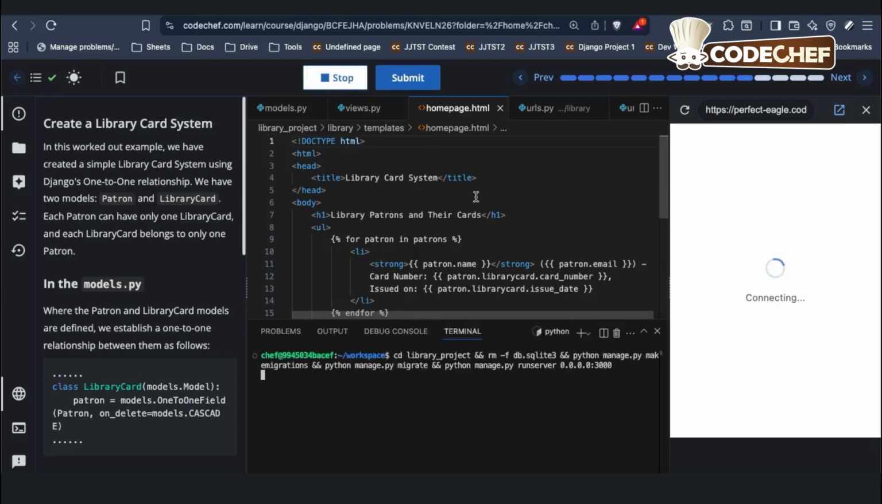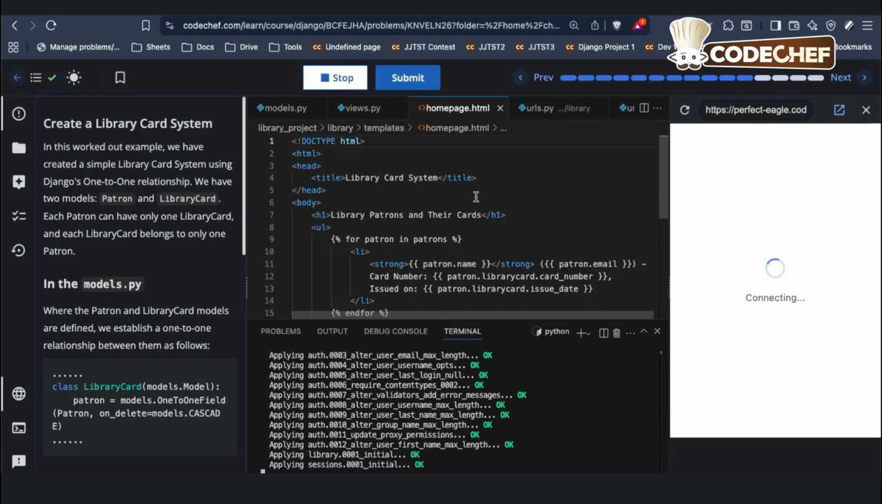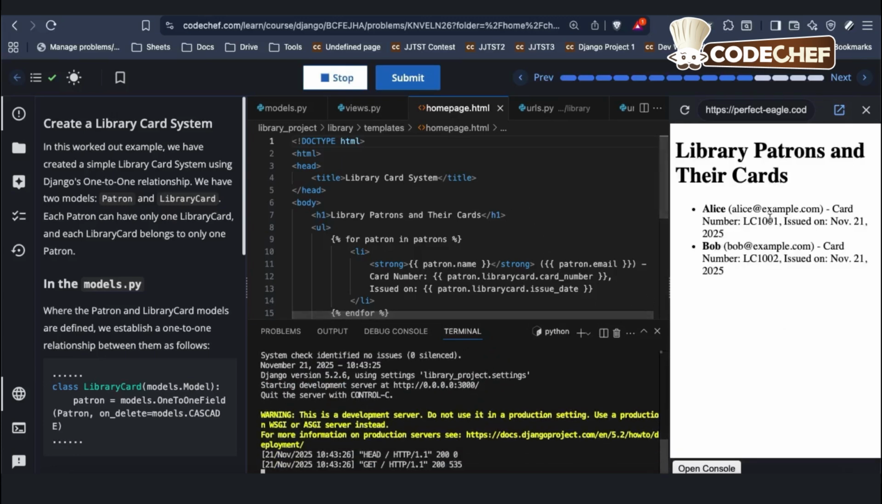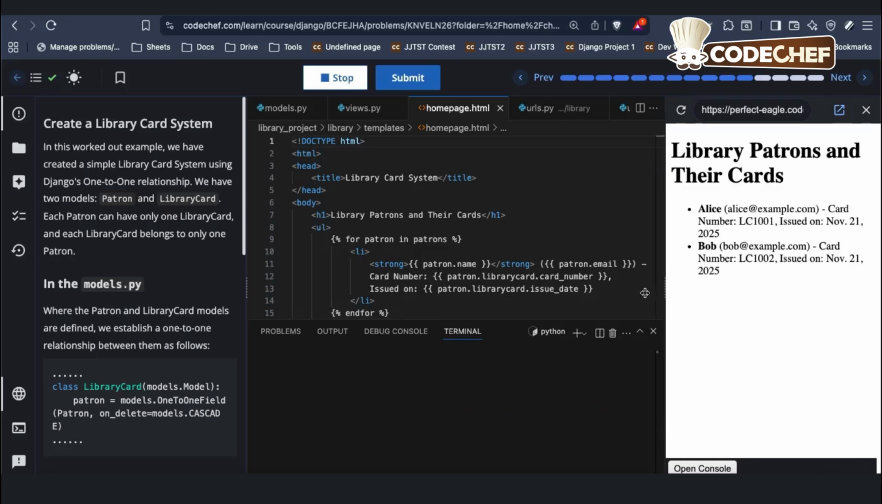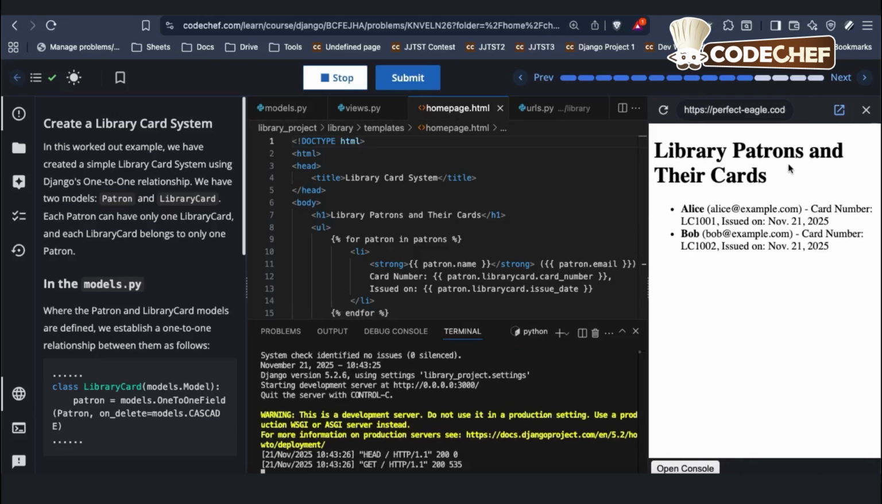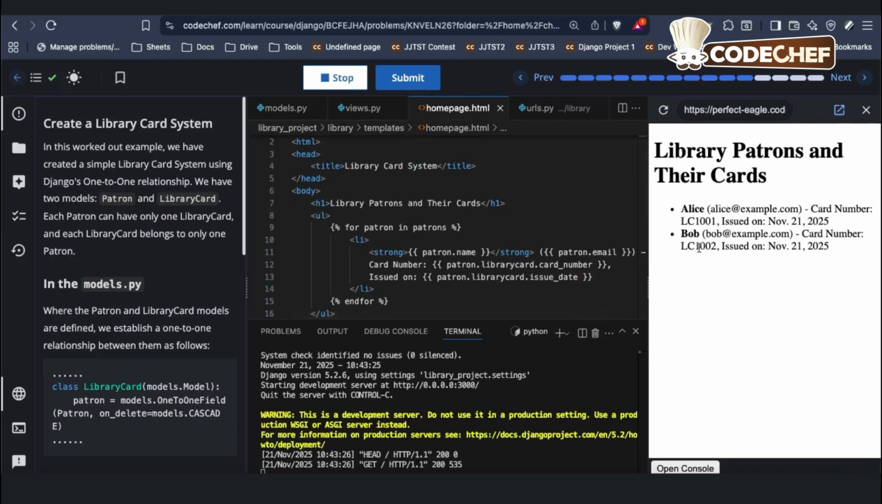So when I click on the run button, it is configured to start the project and also to make migrations and apply migrations, and then you can see that the page loads over here, which is a template called homepage.html, and it says library patrons and their cards, which came from this. Then Alice, whose email ID is alice@example.com, the card number is LC1001, issued on November 21st, 2025. And similarly for Bob, you can see the email ID, card number LC1002, and issued on November 21st, 2025.